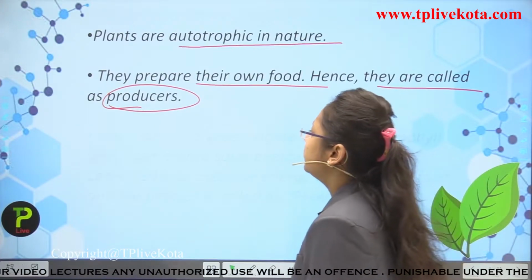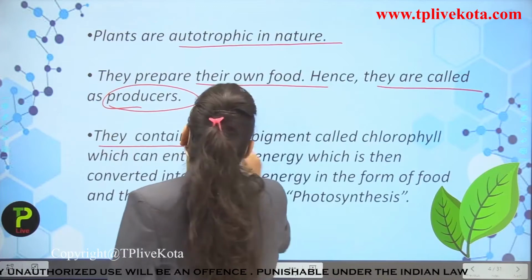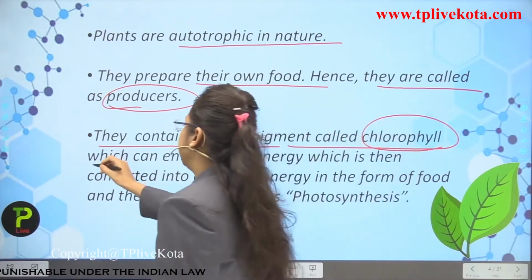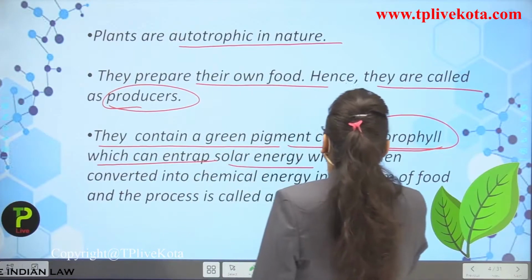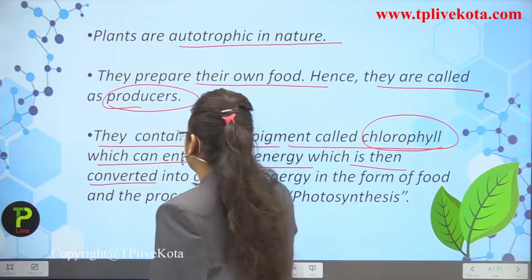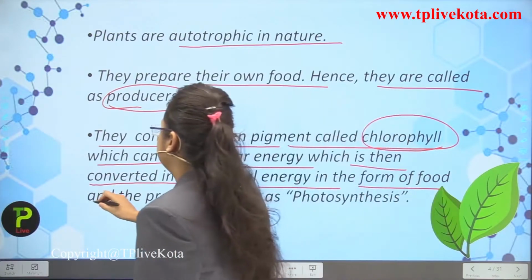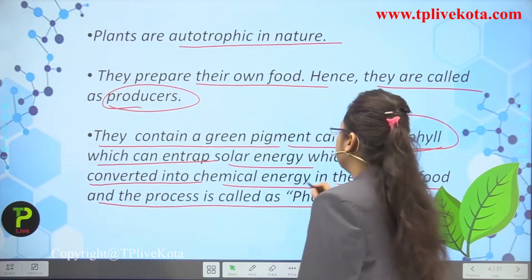Now students, next point: they contain a green pigment called chlorophyll, which can entrap solar energy, which is then converted into chemical energy in the form of food, and the process is called photosynthesis.